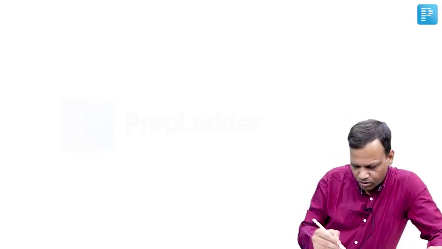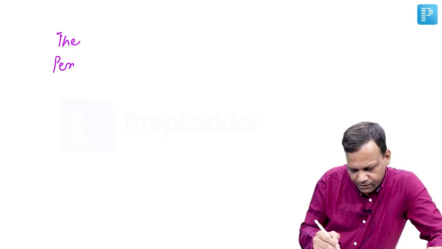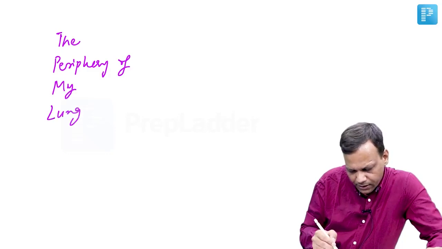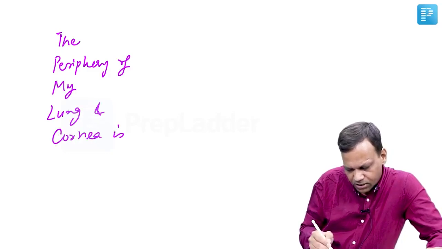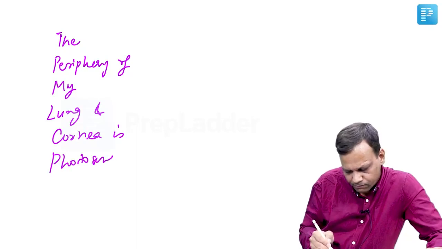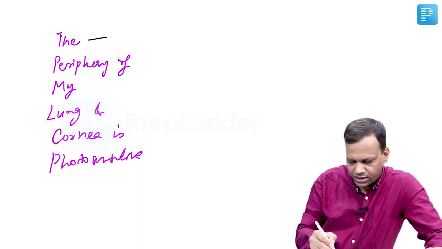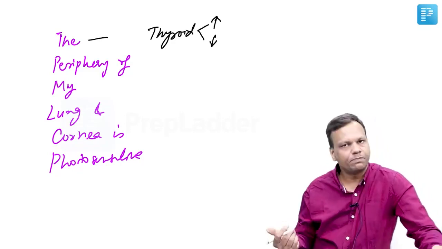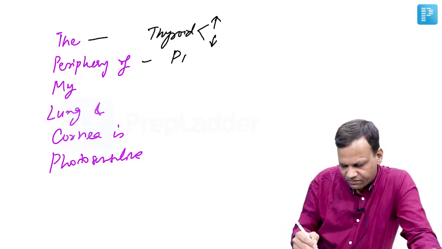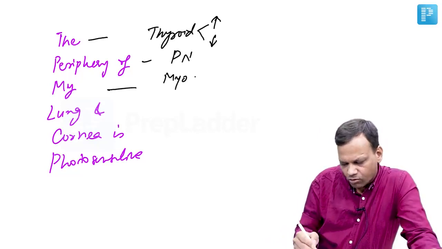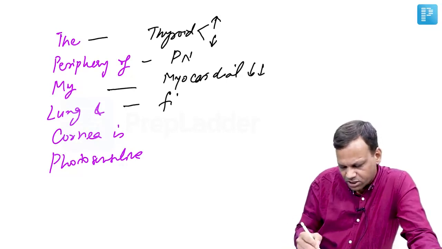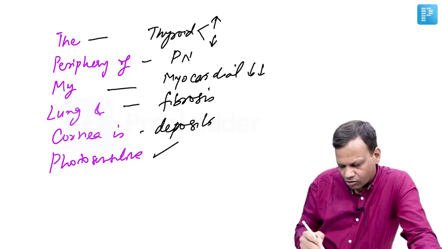And the side effects of amiodarone you can remember as the periphery of my lung and cornea is photosensitive. So TH stands for thyroid. It can lead to either hyper or hypothyroidism. Some people develop hyper, some hypo. It can cause peripheral neuropathy. Then it can cause myocardial depression. It can depress the heart. Lung fibrosis, pulmonary fibrosis can occur. Then it can get deposited in the cornea. And it can cause photosensitivity.